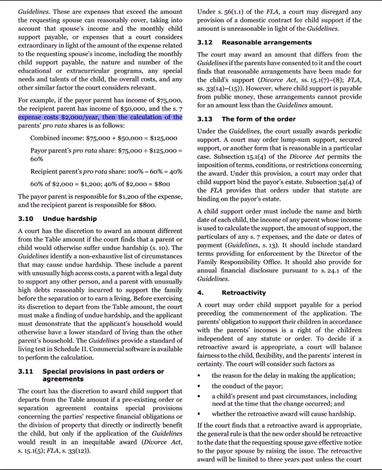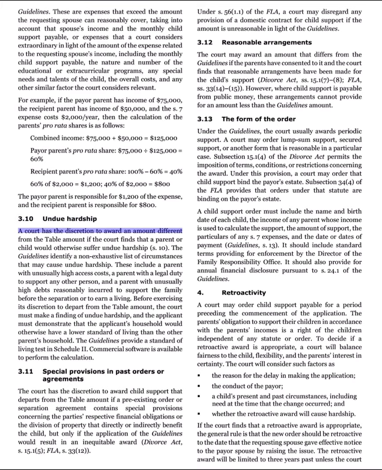the S7 expense costs $2,000 a year, then the calculation of the parents' pro rata shares is as follows. Combined income, $75,000 plus $50,000 equals $125,000. Payer parent's pro rata share, $75,000 divided by $125,000 equals 60%. Recipient parent's pro rata share, 100% minus 60% equals 40%. 60% of $2,000 equals $1,200. 40% of $2,000 equals $800. The payer parent is responsible for $1,200 of the expense, and the recipient parent is responsible for $800.